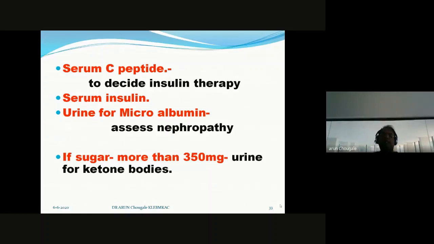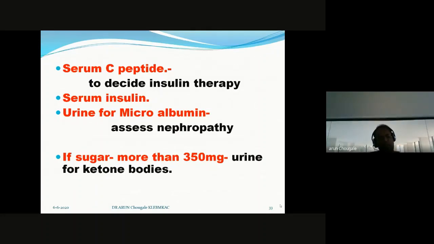Nowadays serum C-peptide test is used to decide insulin therapy. Serum insulin is used to understand whether there is insulin resistance or not, but it is not routinely practiced in diabetic management. Urine for microalbumin is very important to assess diabetic nephropathy.